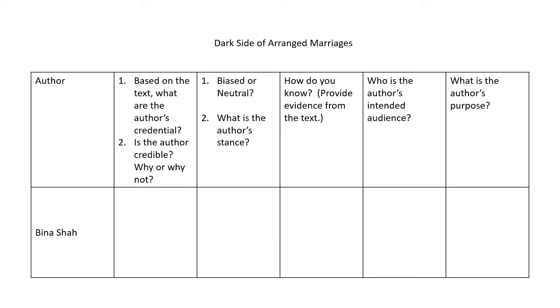For this matrix, I will be doing an author analysis for 1 article and 1 author. For your assignment, again, you will complete the author analysis for 2 authors and 2 different articles. Both articles are on the same topic, but they're opposing views. I will go through each column at a time in the presentation, so that way you will understand how to complete the matrix correctly.